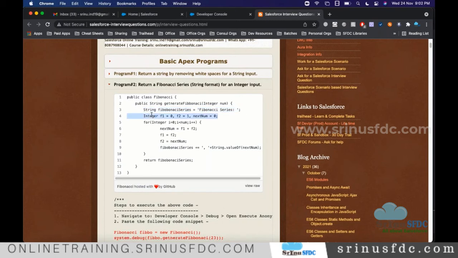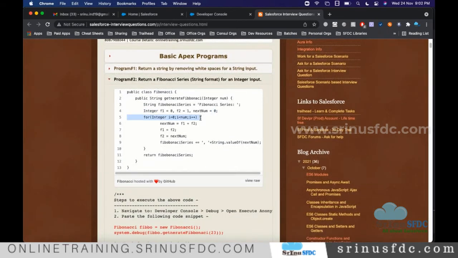Integer, this time a different data type to hold integer values. So there are two variables with default values 0, 1, and this one 0. Now this one, what is this? It's a loop, a for loop, index based. I equal to 0, I less than number. Number can be anything. Maybe the user will supply 10 or 100 or 500. Those many times it will iterate. Now what is this?